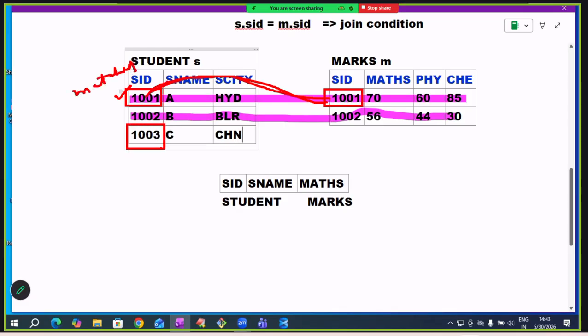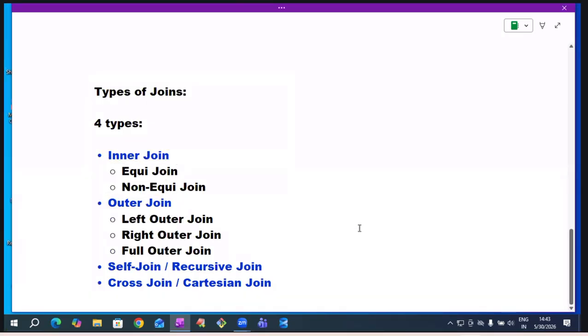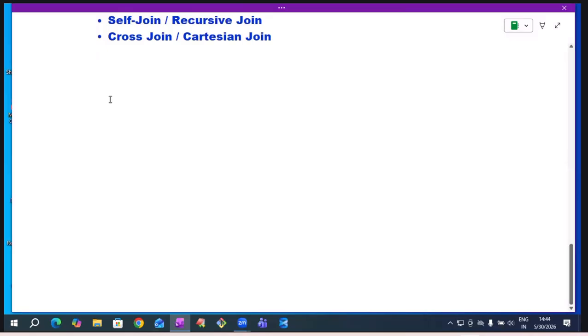If a matching record is not available in another table, that is called an unmatched record. We should know this one. So inner join gives matched records only. Outer join gives both matched records and unmatched records.